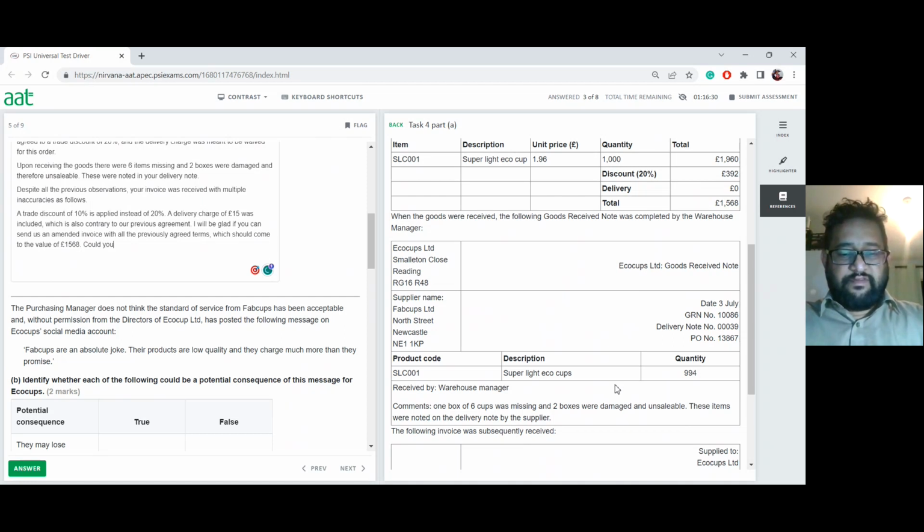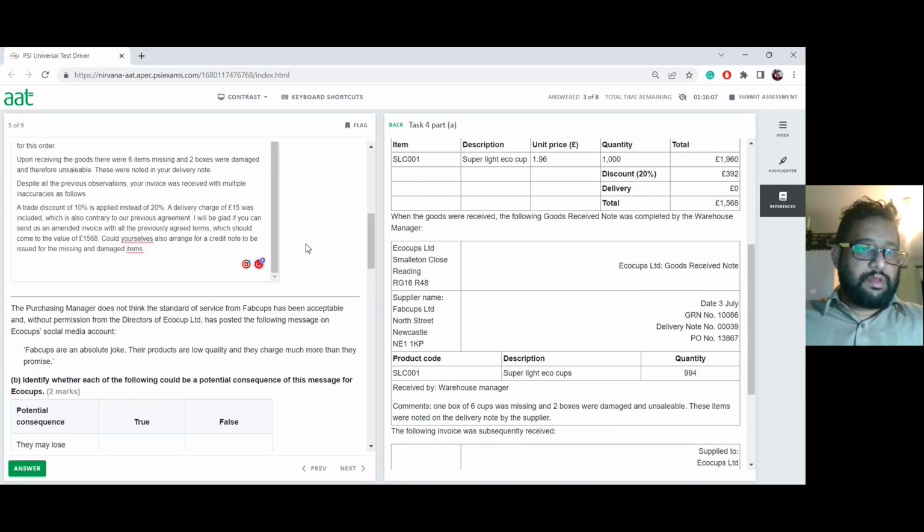Could yourself also arrange for a credit note to be issued for the missing and damaged items?